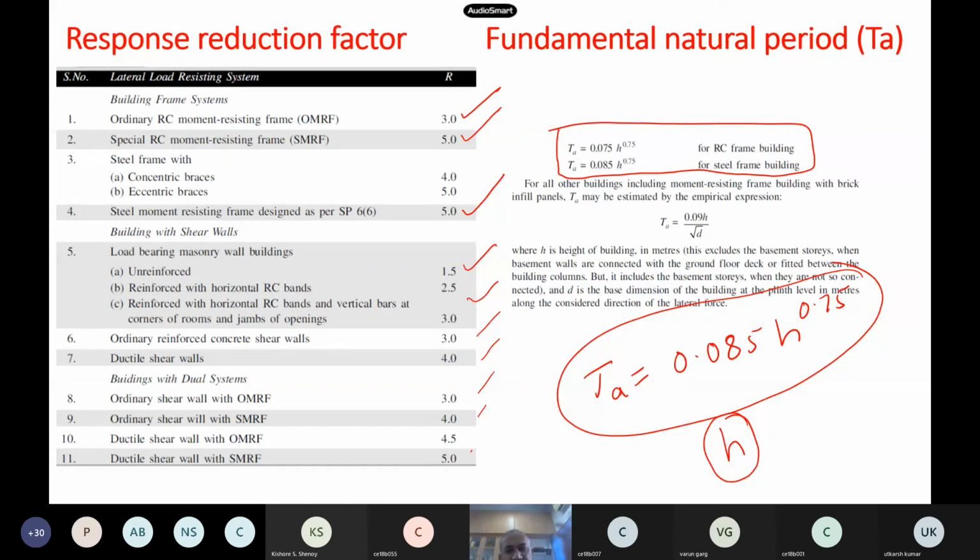Which building has the highest natural time period? Man-made building. Burj Khalifa. Obviously, it is the tallest building. Taipei 101 will have a smaller time period because its height is less. So this is like a thumb rule, you can easily calculate. This time period is also given based on the height.